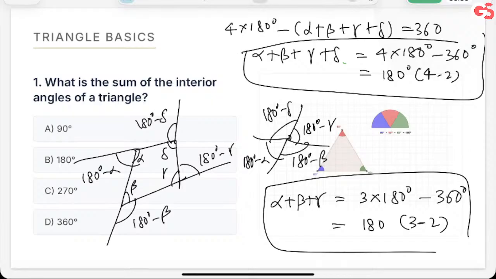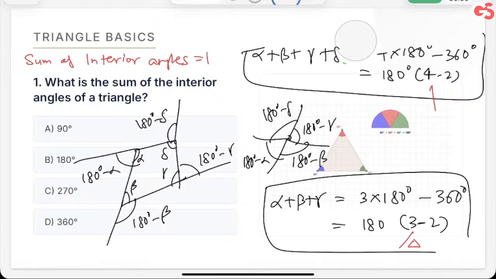Isn't it? We can. So, in case of a triangle, we had 3 sides. Okay, this is 3. In case of a quadrilateral, we had 4 sides. Oh, wow, this is 4. So, can I say that the sum of interior angles, interior, not the exterior, exterior is always going to be 360. Hope you understood that. Interior angles of a polygon will always be equal to, I can just generalize this thing.